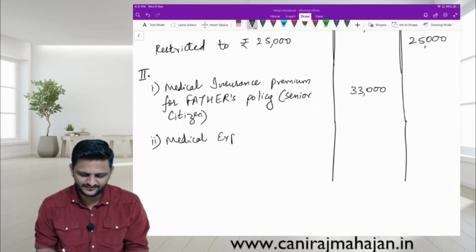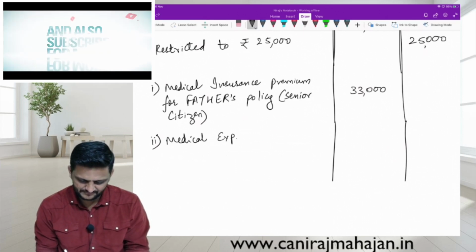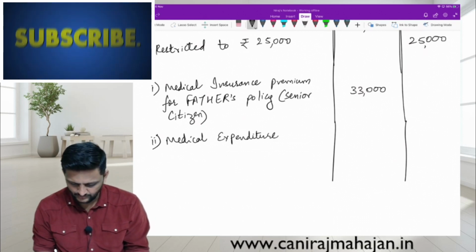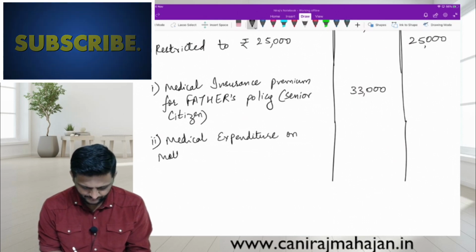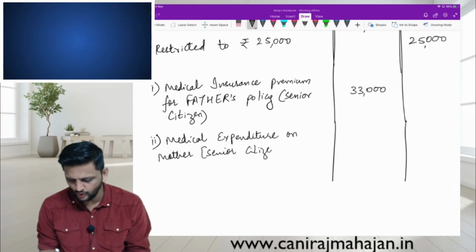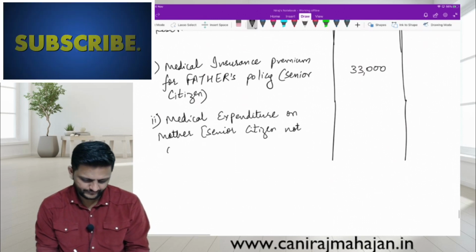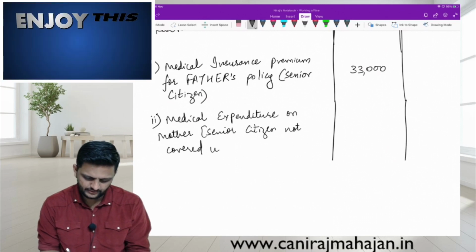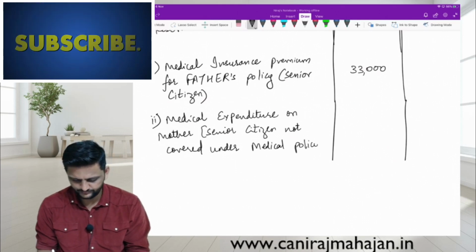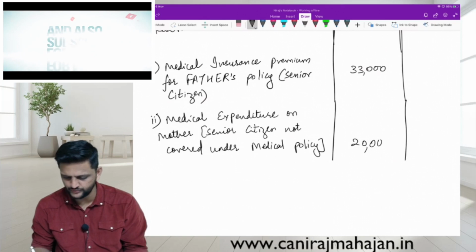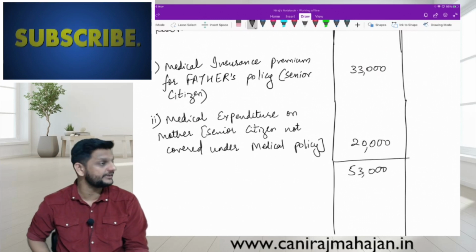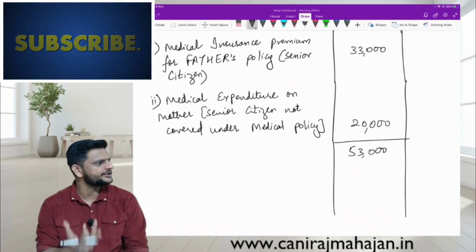Medical expenditure on mother, senior citizen, not covered under medical policy. Yes, children, how much spent? 20,000 we are taking here, okay? Subtotal 53. Then we will make some interesting question, no?